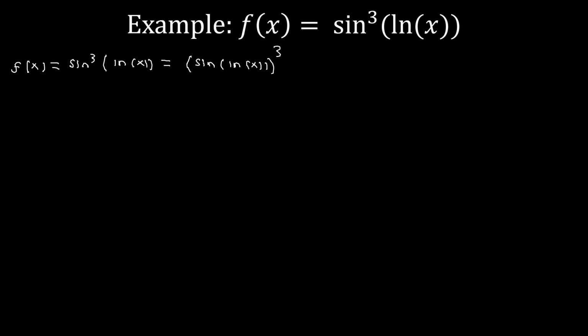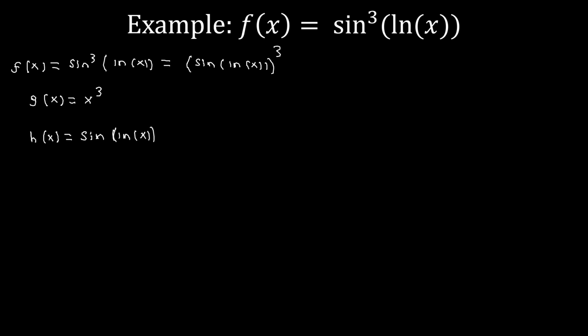So from here, it becomes more apparent that our outside function, the thing done to our big parentheses, is just x cubed. So g of x is x cubed. And then our inside function, h of x, is going to be whatever is inside those parentheses, so sine of the ln of x.